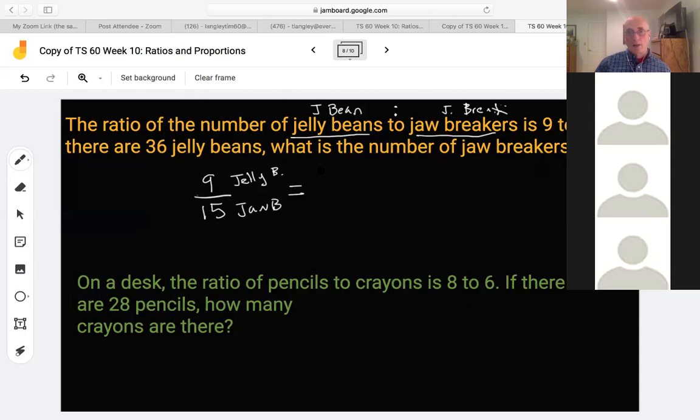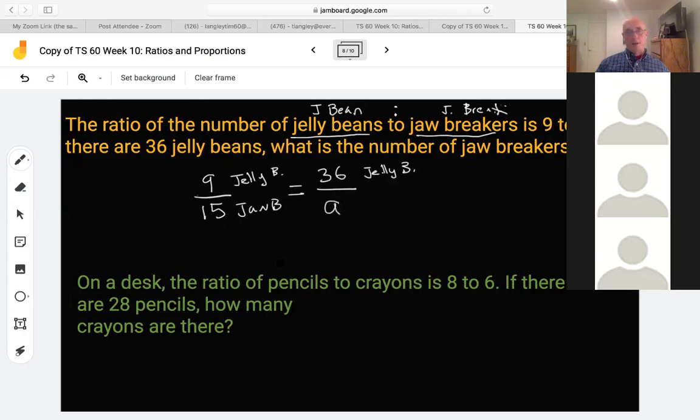I've got 36 of these jelly beans. They want to know the number of jawbreakers. You can call it A, you can call it X, you can call it whatever you want, but we're solving for this. So I'll call it A.